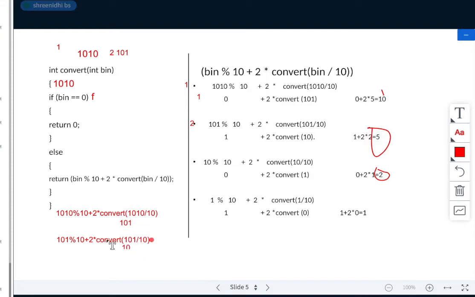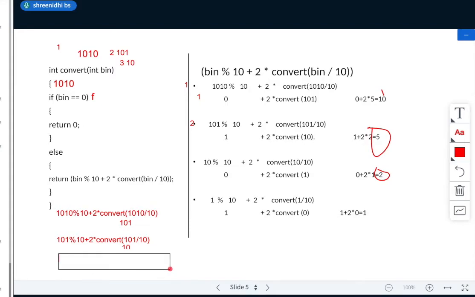So next, again I'll be calling the third time. So here I am writing, see carefully. Third time when I call the function it will be 10. So again this will be false. Next return, if it is false, again you will come here. So third time what you will get?